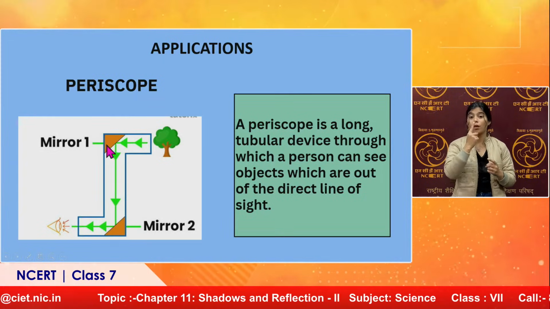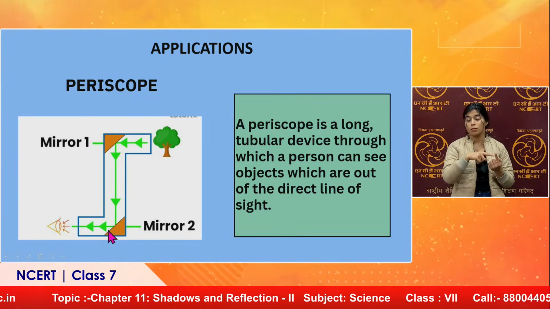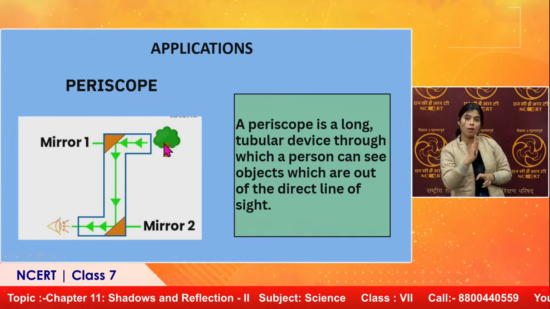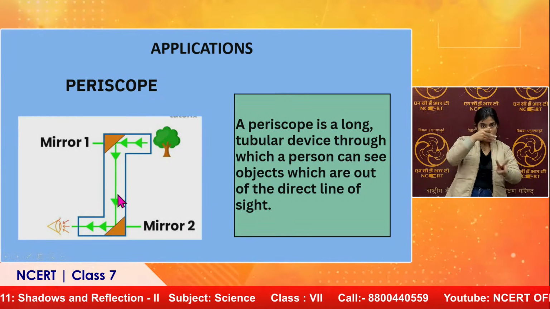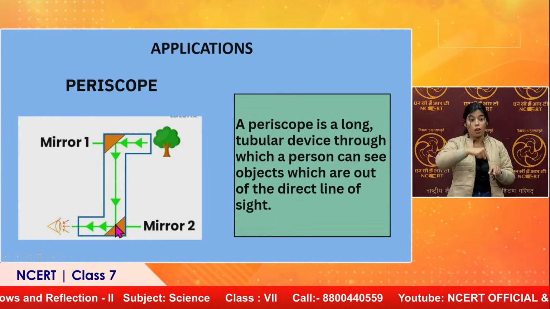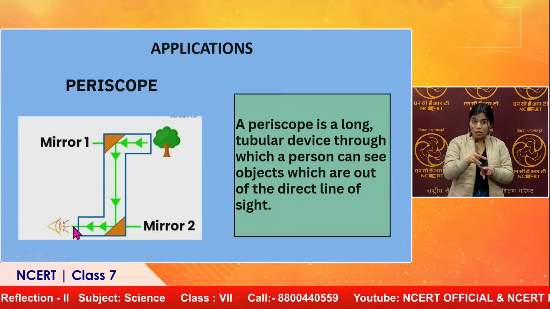One mirror is here and another mirror is placed here. So how it works: the light rays enter, hit the mirror, come down, move to the next mirror, hit that mirror, and the observer can see.